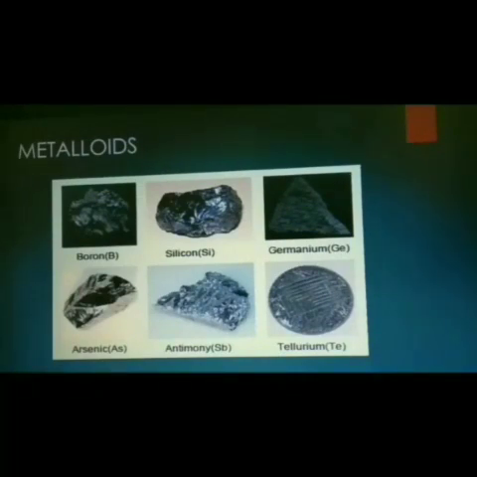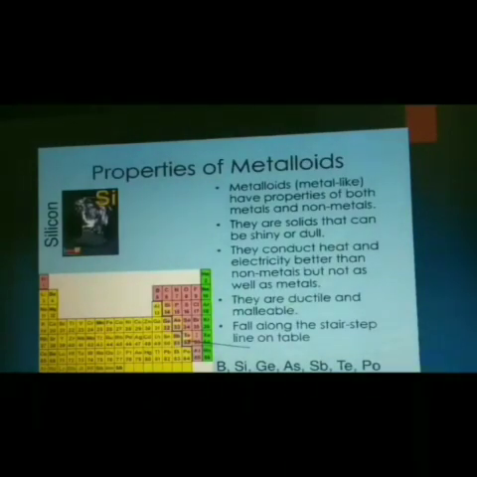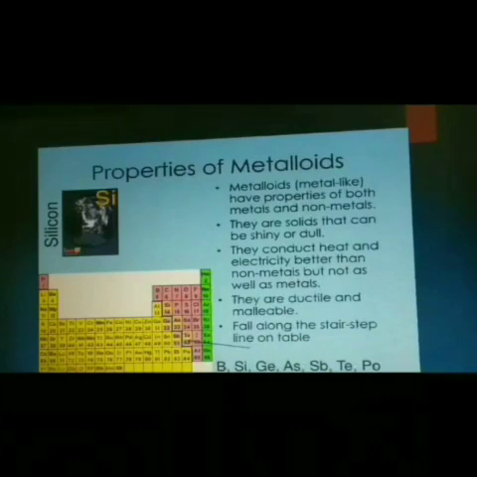Now, can you say what will be the difference between a metal, a non-metal and a metalloid? Generally, metalloids have the properties of both metal and non-metal.